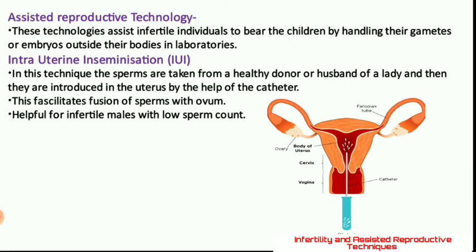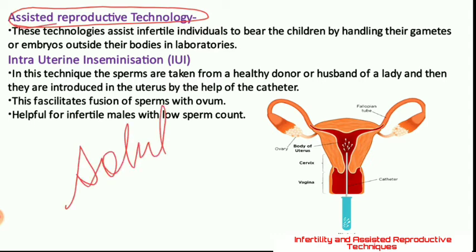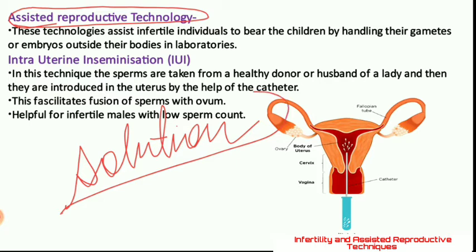Now some assisted reproductive technologies are there. Now we have talked about infertility. How do we cure this infertility? A lot of problems are there, so infertility should be cured, which means some solution should be available. So how will we solve these problems?